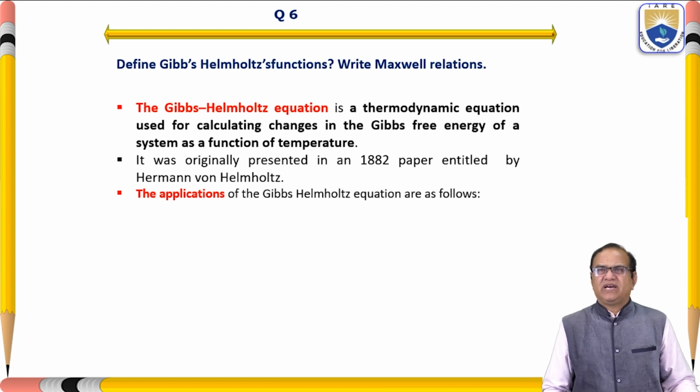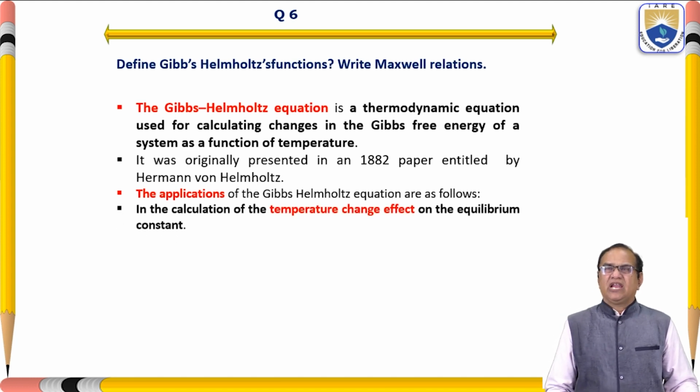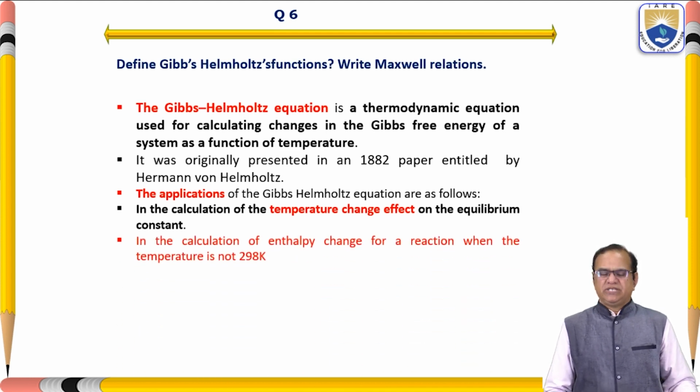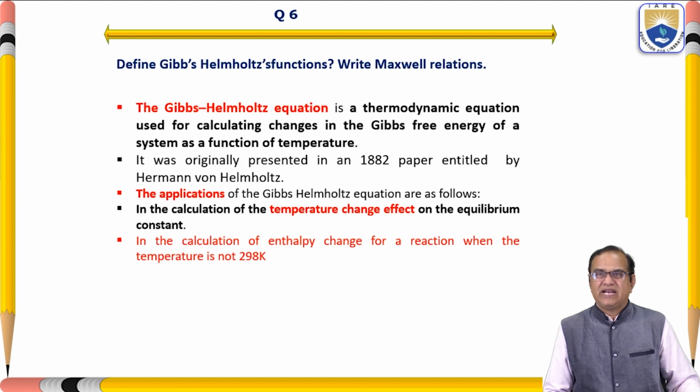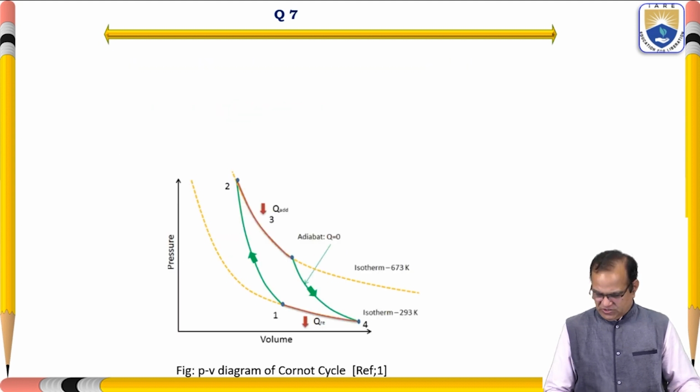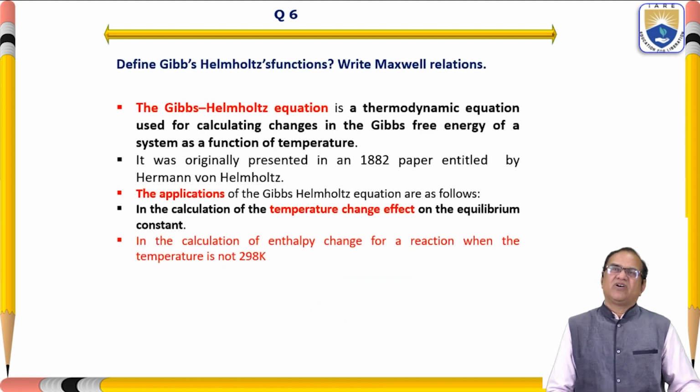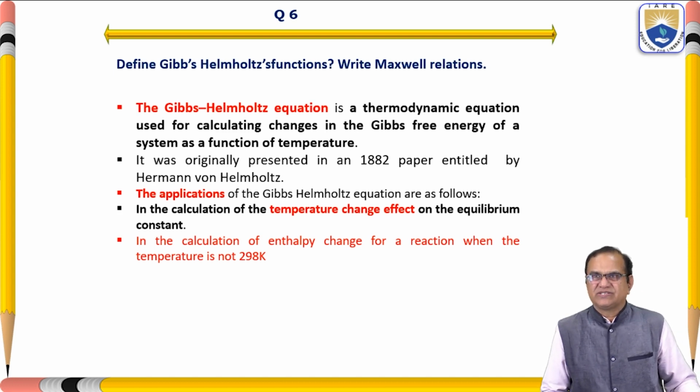The applications of the Gibbs-Helmholtz equation are as follows. In the calculation of the temperature change effect on the equilibrium constant, and in the calculation of enthalpy change for a reaction when the temperature is not 298 Kelvin. So these are the applications for the Gibbs-Helmholtz function.